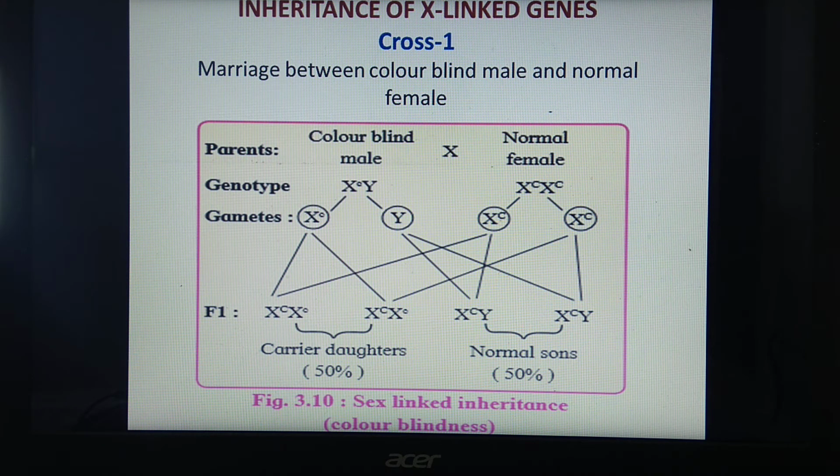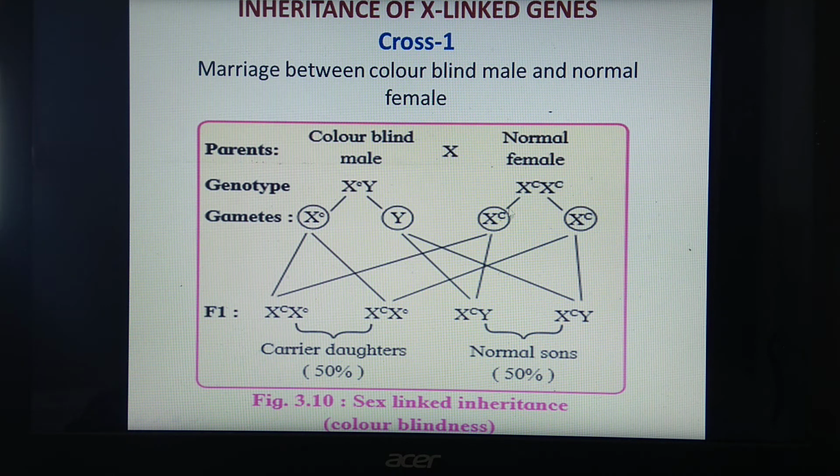I think you know about the chromosomal complement. You remember that the chromosomal complement for the colorblind male is X small c Y. Small c is the recessive gene for color blindness, and this single gene c is sufficient to cause the disorder in case of males. So this is the chromosomal complement for colorblind male, and for normal female it will be X capital C, X capital C.